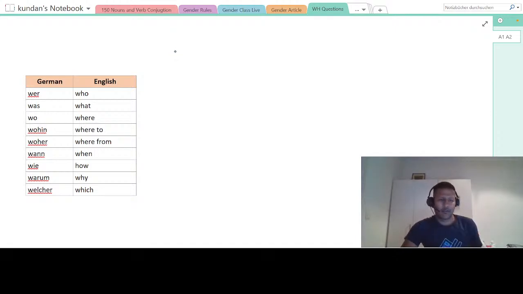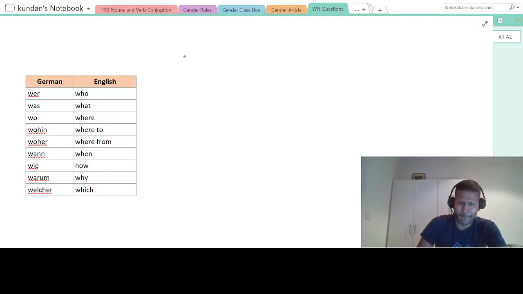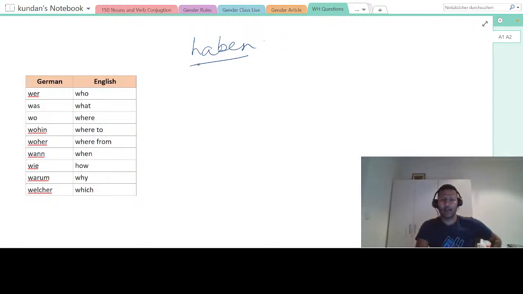In the exam they will definitely ask you to ask questions based on some words. They will give you some words on the play card, and then they will ask you to ask questions based on them. So let us take the verb haben, for example. Let me write haben. Let us make simple sentences with haben, so let us conjugate quickly.